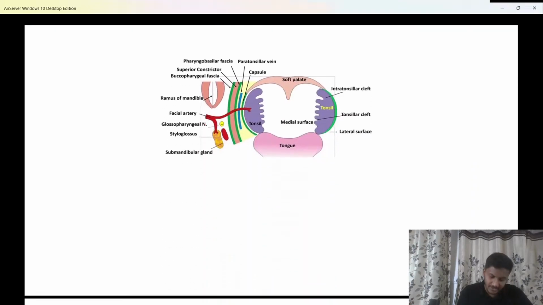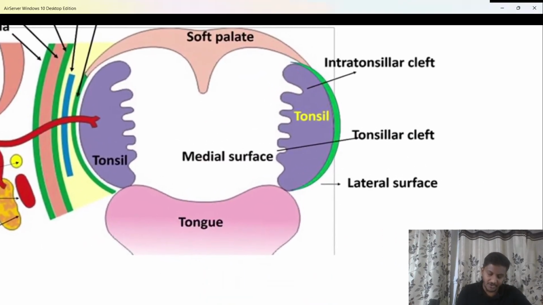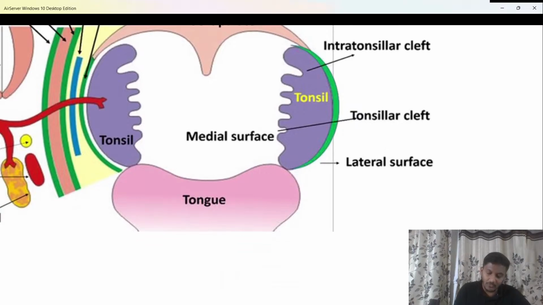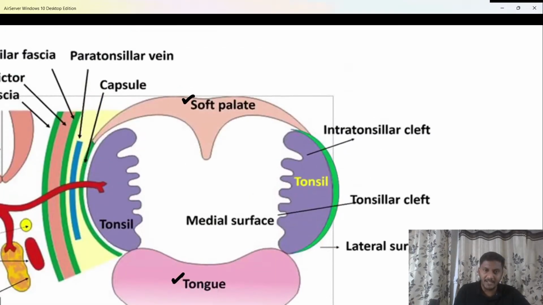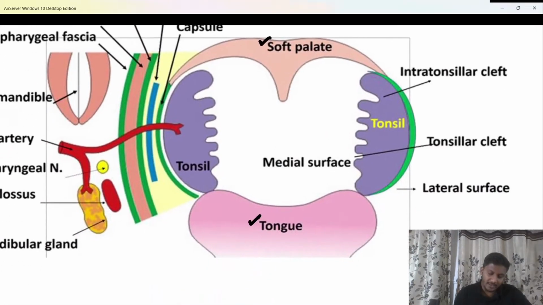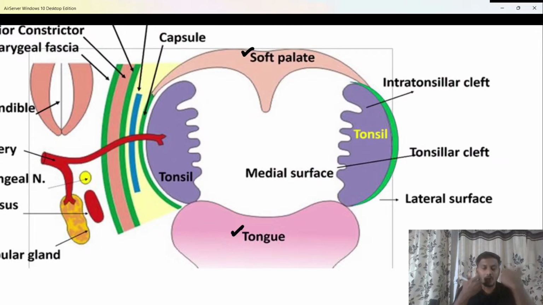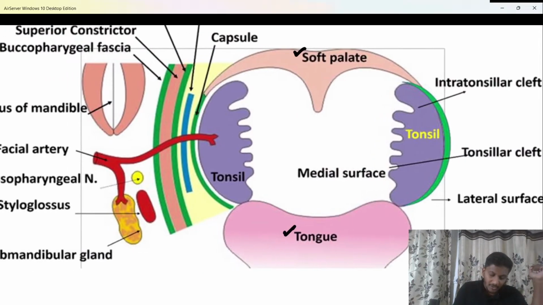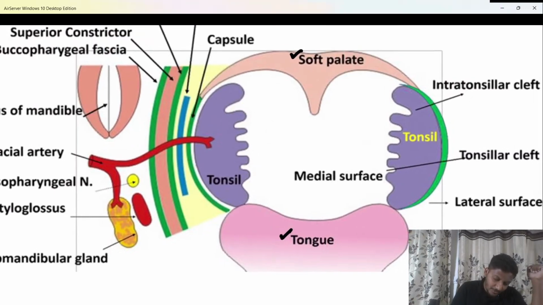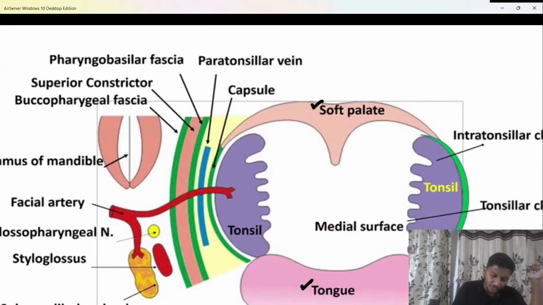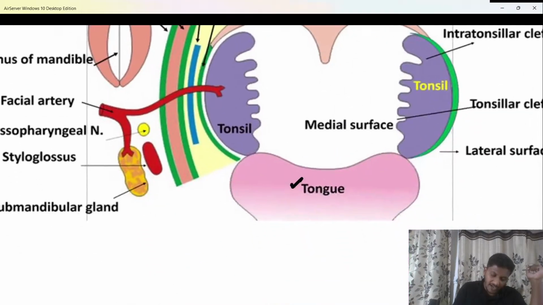Let's discuss about this. So basically, this is the picture of your oropharynx, beta. Now in oropharynx, we know the base is formed by the tongue. The roof is formed by the soft palate and the uvula. On the lateral aspect, we have the two tonsillar pillars, the anterior and the posterior tonsillar pillar, and in that we have the tonsillar fossa. In that tonsillar fossa on the lateral side, we have this purple color tonsil over here, right? Now important is, can you see at the base of this purple color tonsil, we have this green color capsule, okay? Then we have this yellow color space.